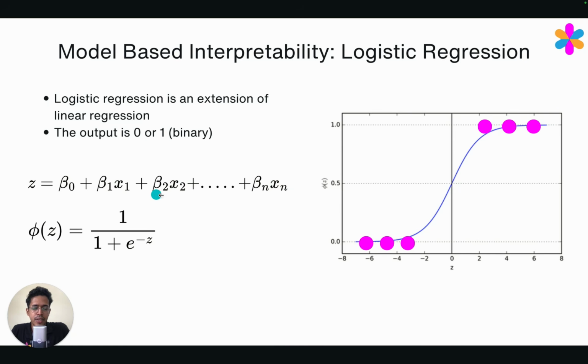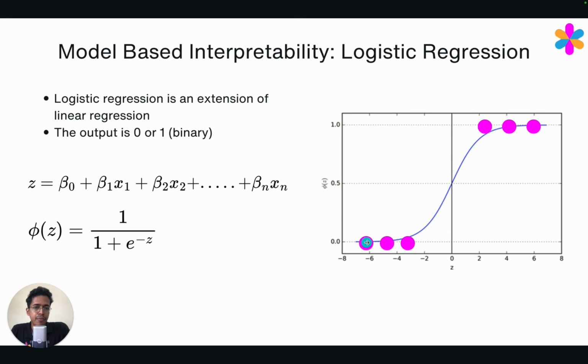So for a given set of x1, x2, x3, etc. up to xn, which is the data point corresponding to one particular individual, if we take the example of a patient, the value of z is known. And based on that, the value of the sigmoid function can be known. And based on that, we classify the points whether they belong to class 1 or class 0.